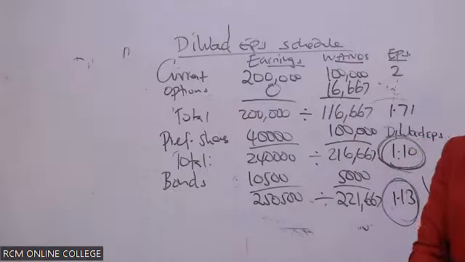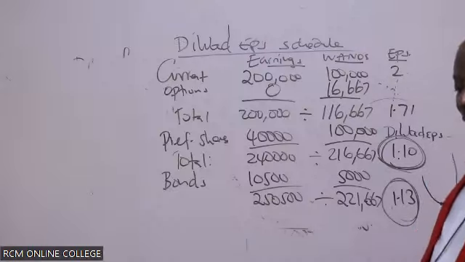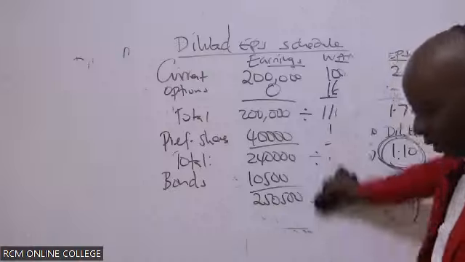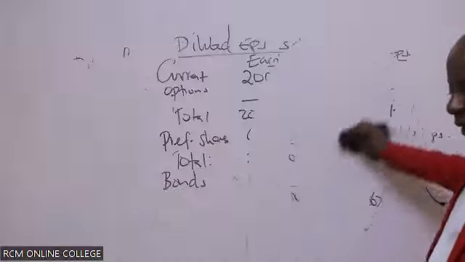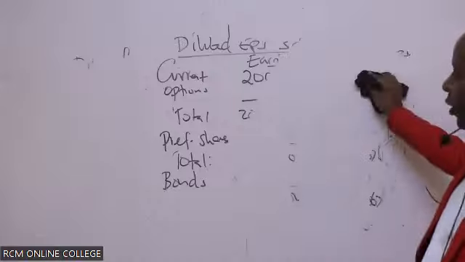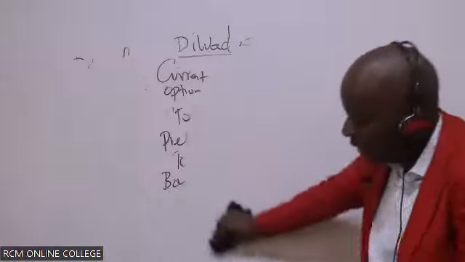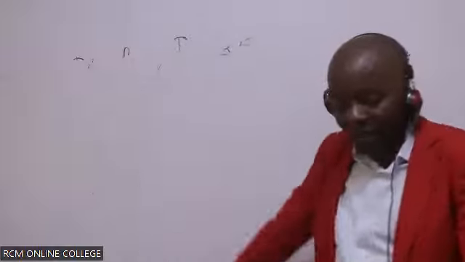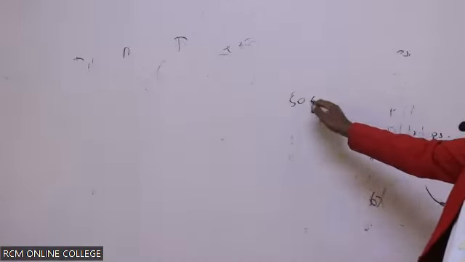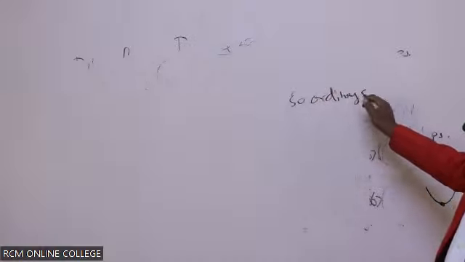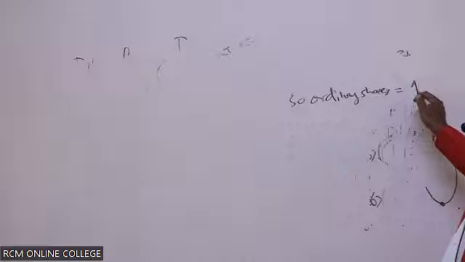Now, ladies and gentlemen, John is asking a very simple question. In note number 3, the company also has shillings 100 million, 15% convertible bonds of shillings 1,000 each outstanding. Each bond is convertible into 50 ordinary shares. It depends on how the question is framed. Because if you do 50 ordinary shares equals one bond,